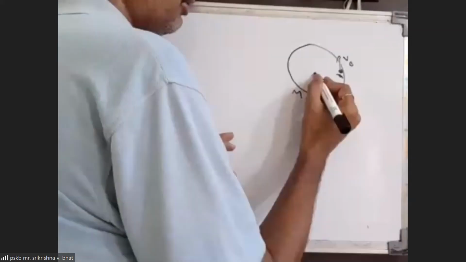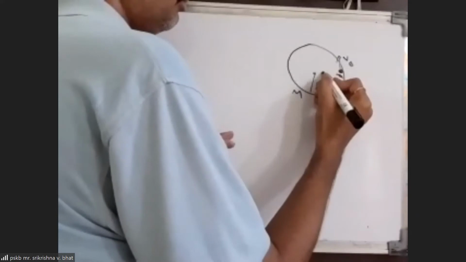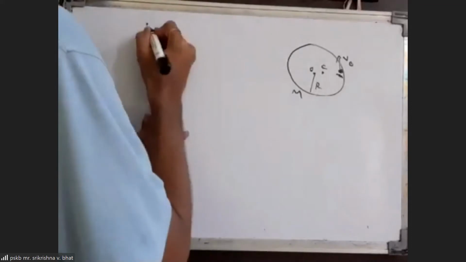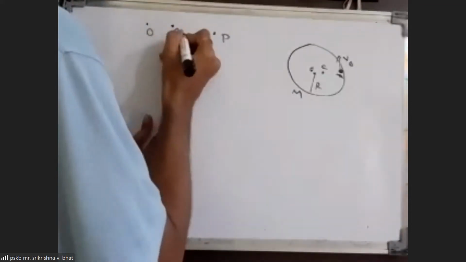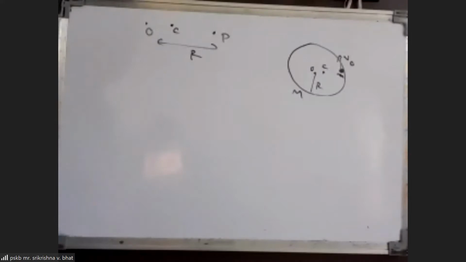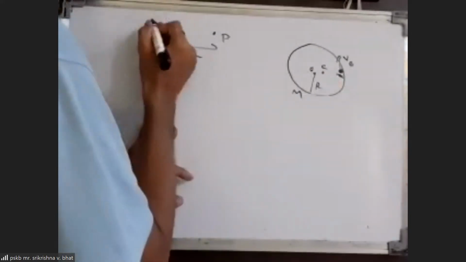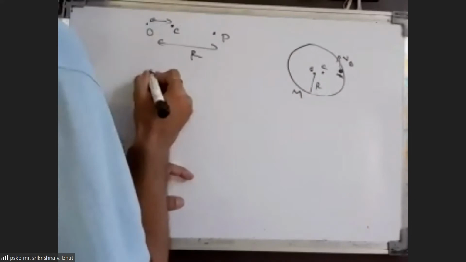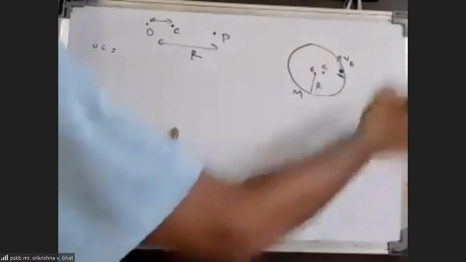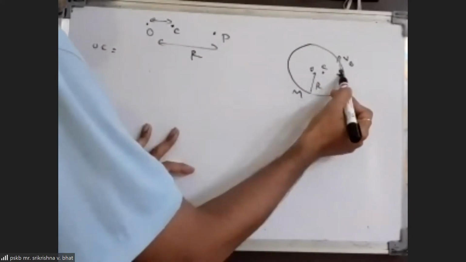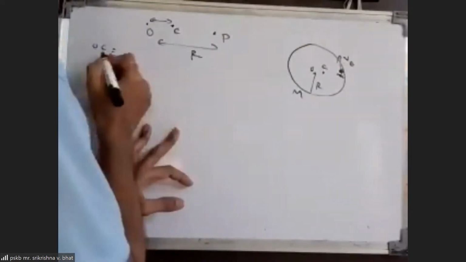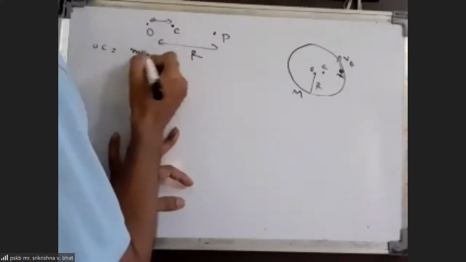So the center of mass of this combined system will be somewhere here. If this is O, this is the particle, then this is the center of mass. This distance is r. So you can find the position of the center of mass also: the distance of the center of mass from the particle and from O. The mass of the ring can be said to be concentrated at O, and the particle is over here. The center of mass divides the two masses in the inverse ratio of their masses, so OC should come out to be equal to small m into r by the total mass.